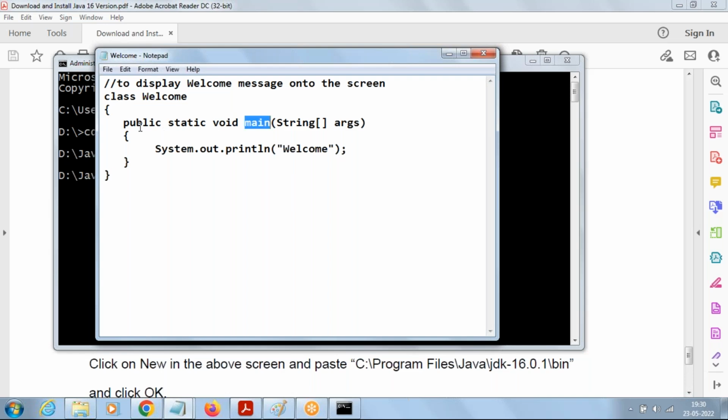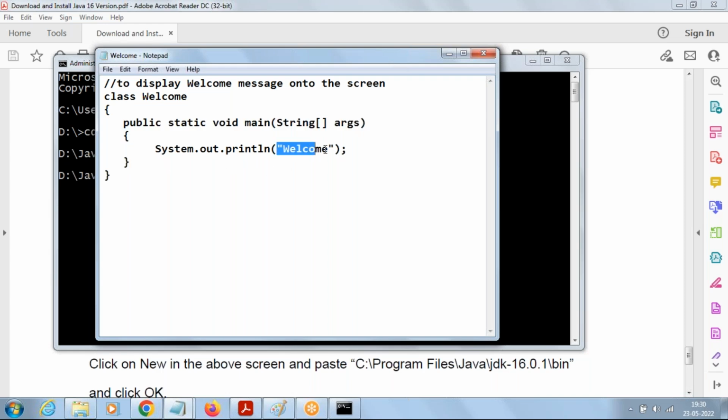How does the main method look here? Public, it's a keyword, static keyword, void main, which takes the argument String array args, where String is a predefined class in Java. Whenever we see square brackets, we call them arrays. Don't worry about the meaning of these words now. I'll discuss all these words later. Then open and close curly braces.